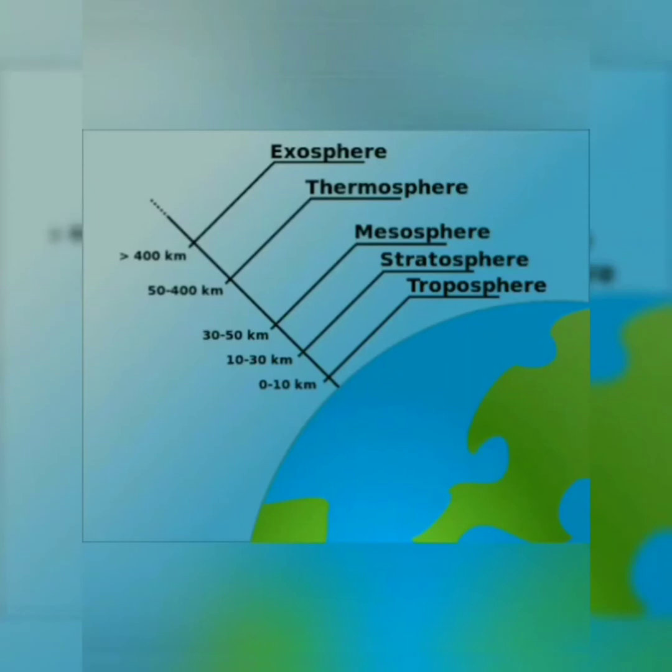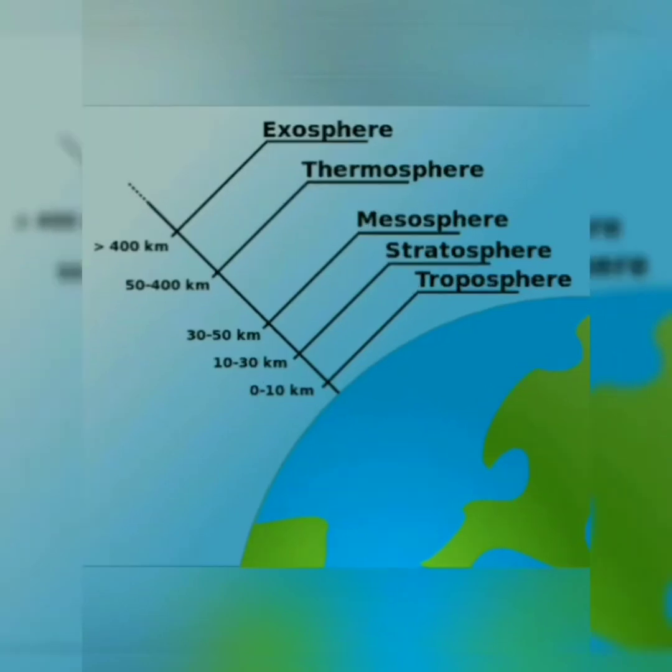Now the atmospheric gases. First, I already said, nitrogen, and how nitrogen is helping us to grow the living things. For the presence of nitrogen on the earth surface, the nitrogen cycle is continuously happening, and with the help of this nitrogen cycle we will get the nitrogen, and all the living things can grow.